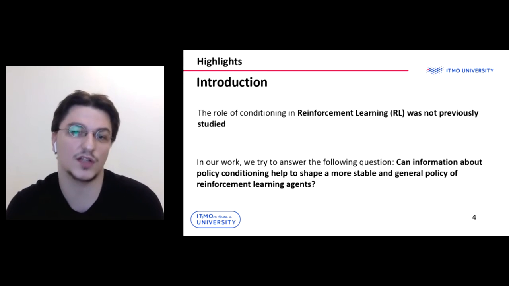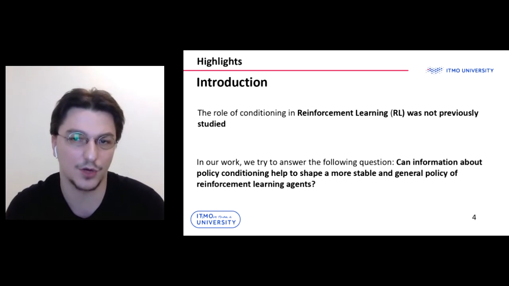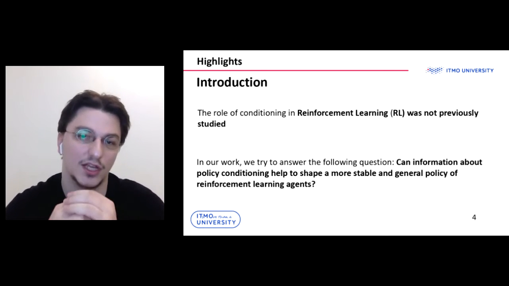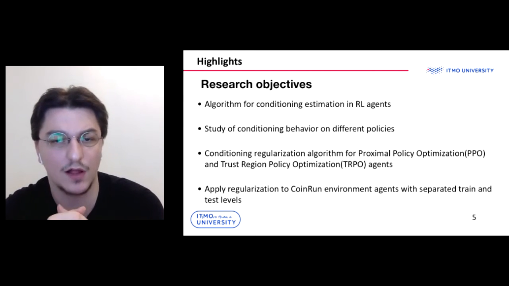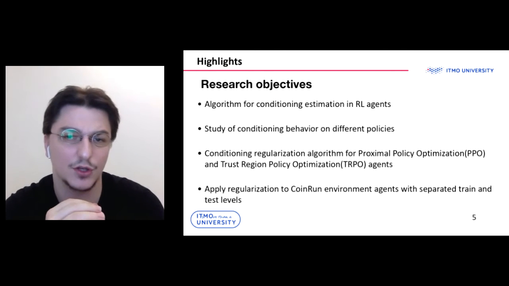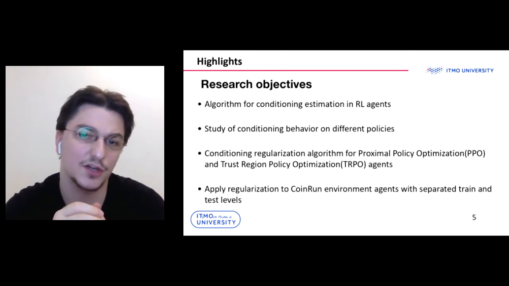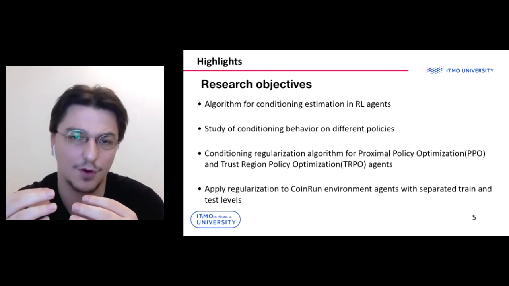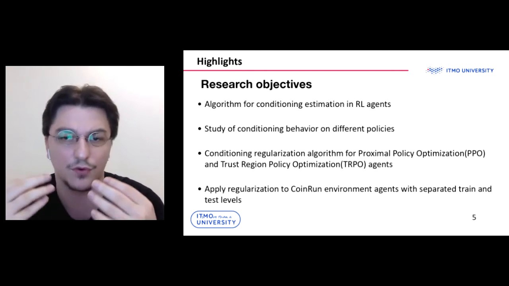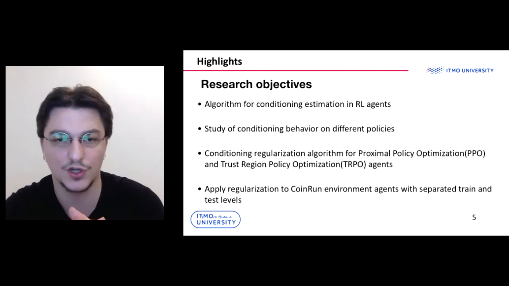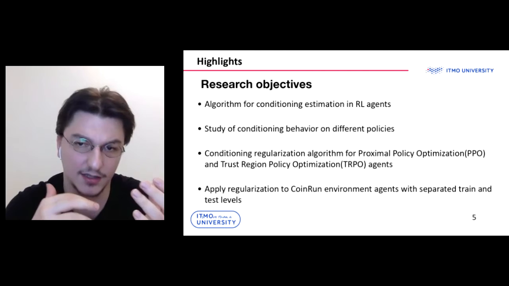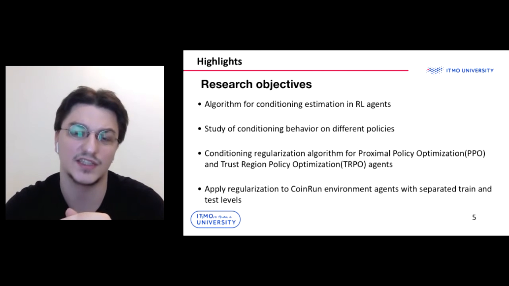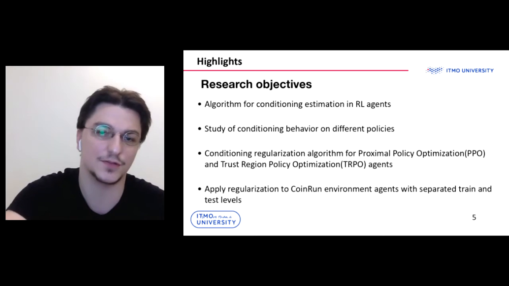In our work, we tried to answer the following question. Can information about a policy conditioning help to shape a more stable and general policy? To answer this question, we propose a very simple algorithm for conditioning estimation in reinforcement learning agents. Also, we studied the conditioning behavior on the different policies and proposed the conditioning regularization algorithm for proximal policy optimization and trust region policy optimization agents. Then we apply regularization to the coin run environment with separated train and test levels to estimate the contribution of the conditioning to the generalization.